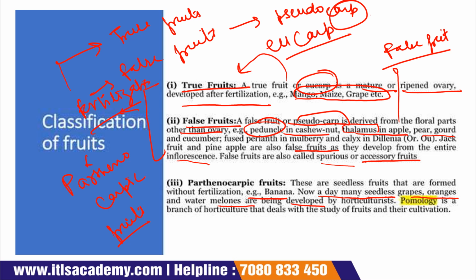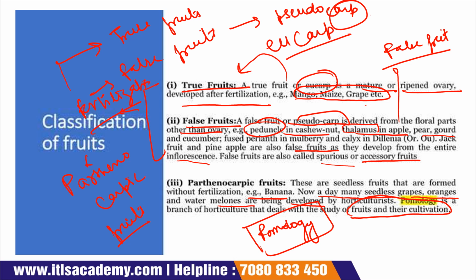Pomology is a branch of horticulture that deals with the study of fruits and their cultivation. They have the knowledge about the fruit, how they are cultivated and what the basic classification is, and all these come under pomology. See, this term is very important because this type of term will be asked in your MCQs.